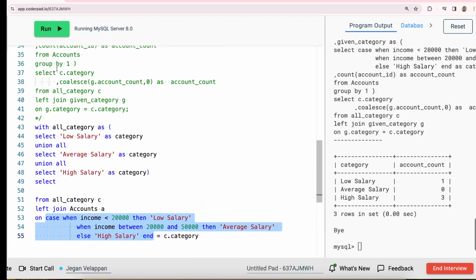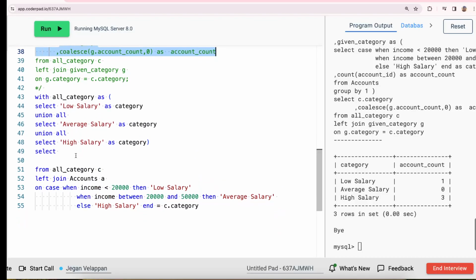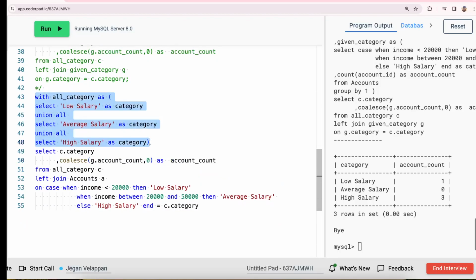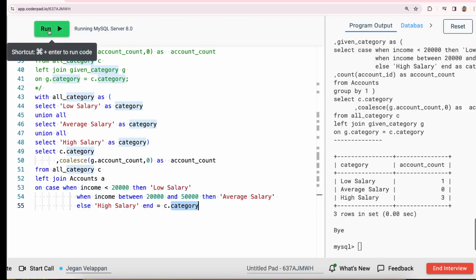Now I can use that select statement and I can directly get the result. So what I did, I have the CTE table for hard-coded categories, and then I directly connect that CTE table with the accounts table, and in the join condition, I directly use the case statement which I used for the categorizing, and then connect that with the CTE table.